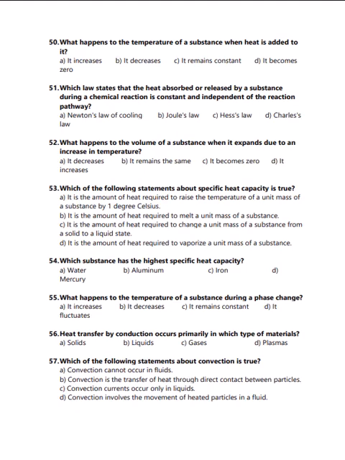Which of the following statements about specific heat capacity is true? We have four different options, and option number A is correct. It is the amount of heat required to raise the temperature of a unit mass of a substance by 1 degree Celsius. Which substance has the highest specific heat capacity? Water, aluminium, iron, mercury. Correct answer is A, that is water.